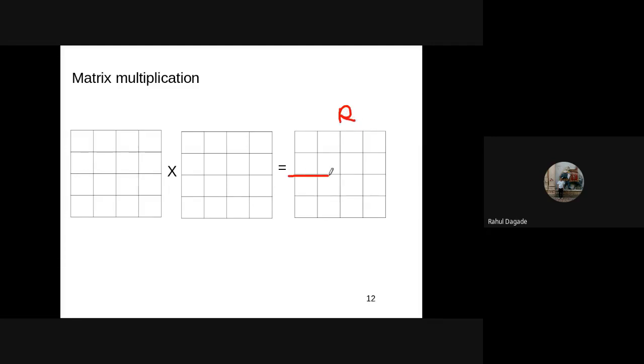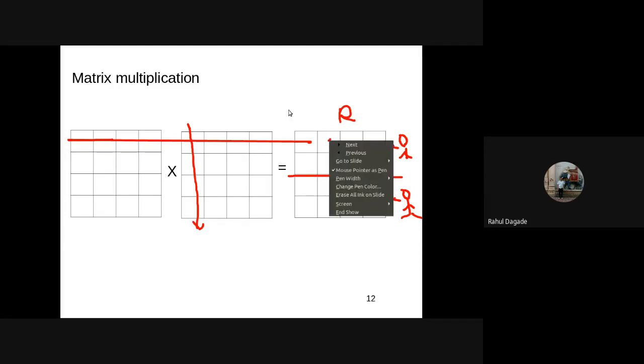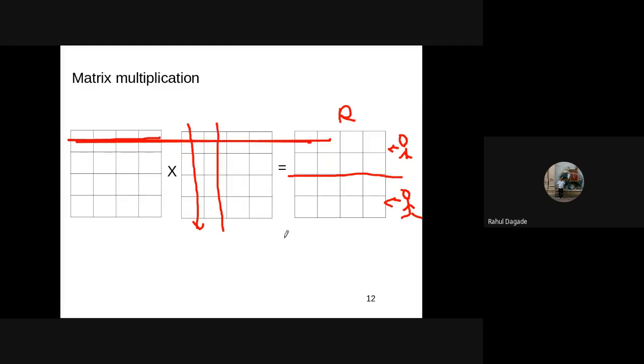So let us divide that result into two. Let's say now two persons are available. One person will calculate this result, and the second person or second processor will calculate this result. So this is done by the first one, and this is done by the second one. So there is no dependency, isn't it? To calculate this part, what data is required? This data is required plus this data, isn't it? To calculate the other part, which data is required? This and this.